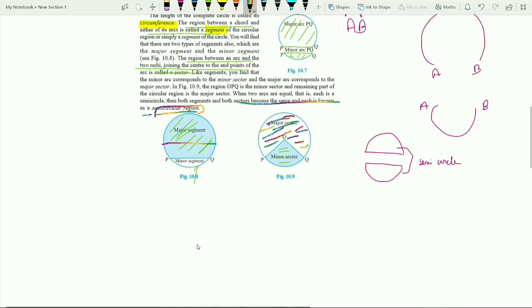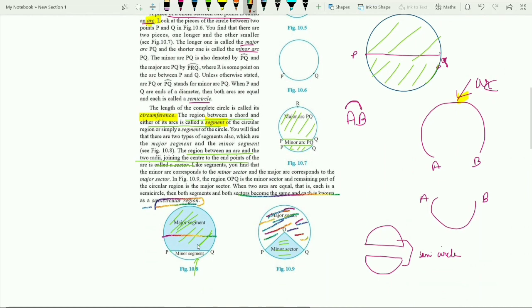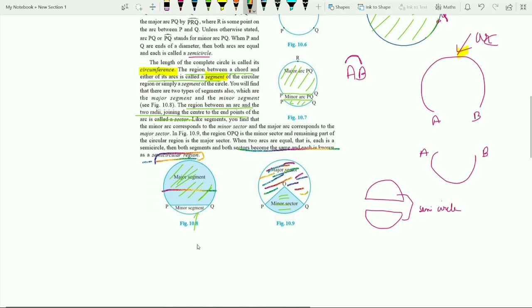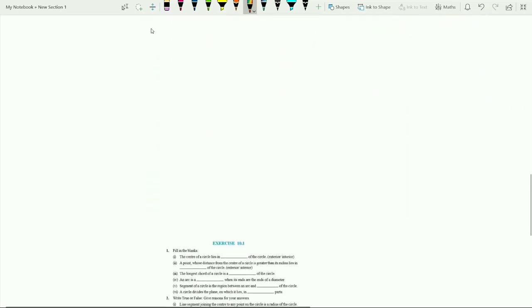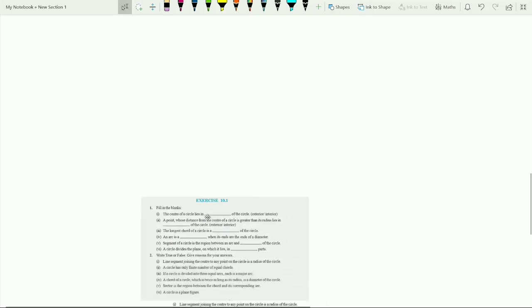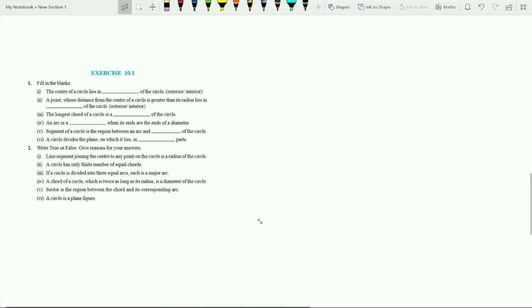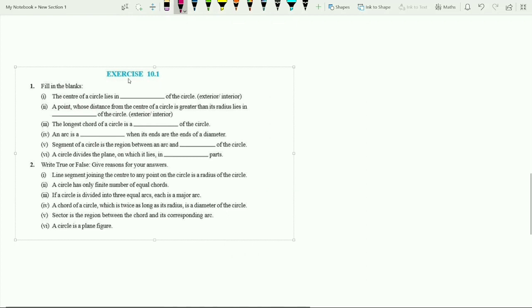So this is the basics. The basic terminology, radius, diameter, arc, segment, and then circumference, we have learned all of it. After this we can directly solve questions, because nothing more is given here. So what we will do here, we will shift it here and solve the questions. This is very easy. The center of a circle lies in the interior or exterior, which one? Think for yourself.